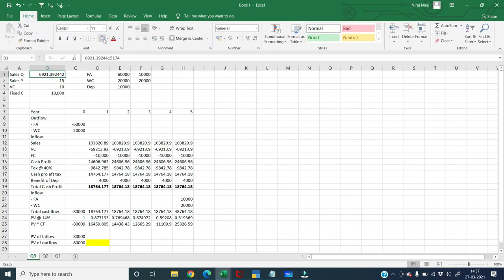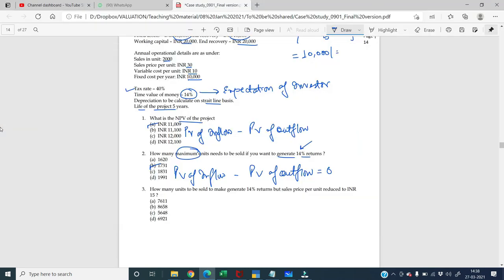I am marking it in blue right now. So 6921 is the quantity. If you sell 6921 quantity at the rate of 15 rupees, then your NPV, that is present value of inflow minus present value of outflow, shall be equal to 0, which you can see in cell D28 in yellow. So my answer for the third question is 6921.